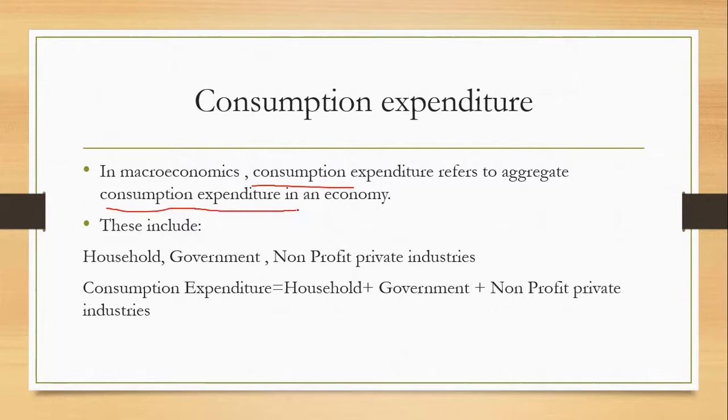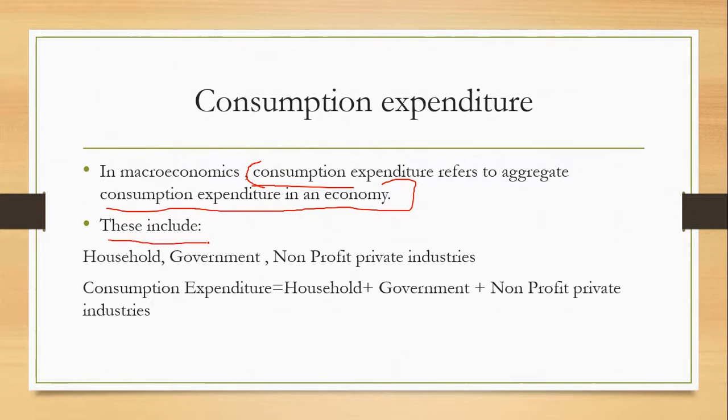As we learned, it's the total consumption expenditure made by households on final consumer goods for the satisfaction of their own wants. Totaling all the consumption expenditure of so many households in a country, we get the aggregate consumption expenditure.